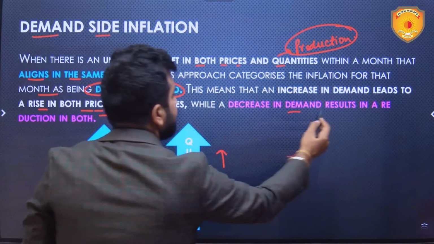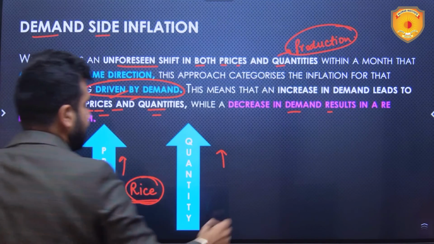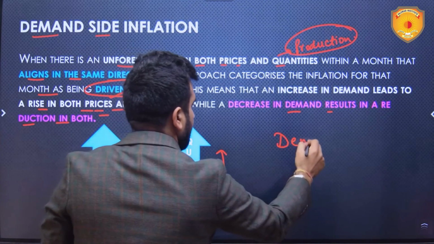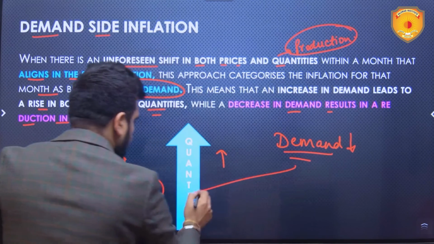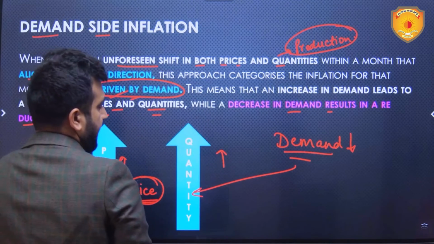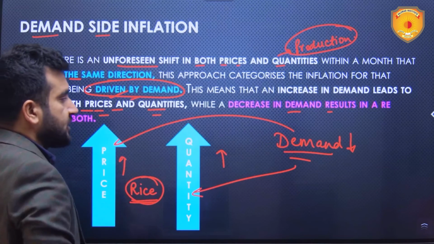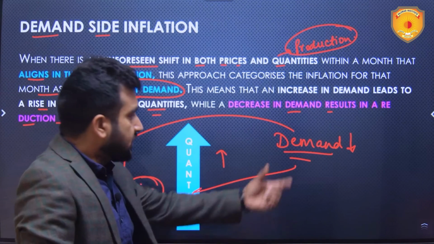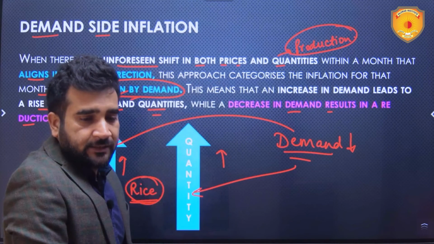While a decrease in demand results in a reduction in both. If the demand decreases, then the quantity which I will be producing will also reduce and the prices will also reduce. So demand is basically the driver of inflation in this case.